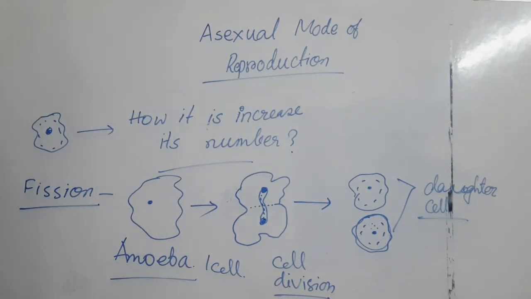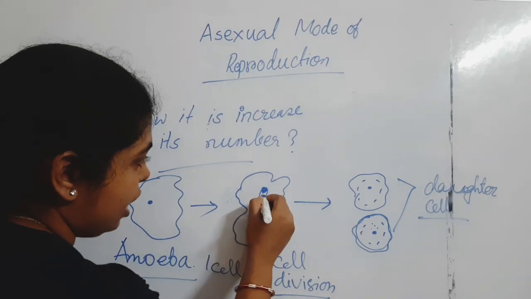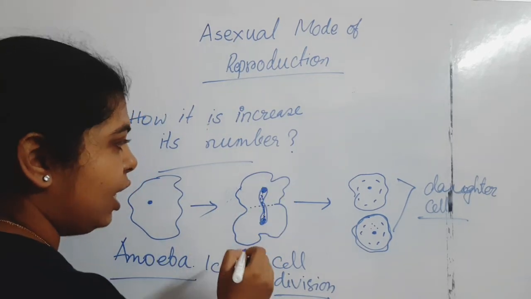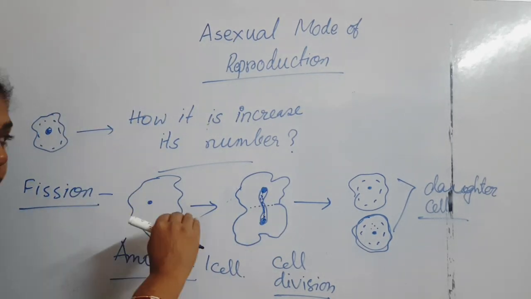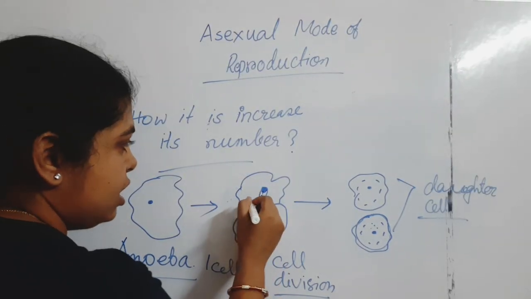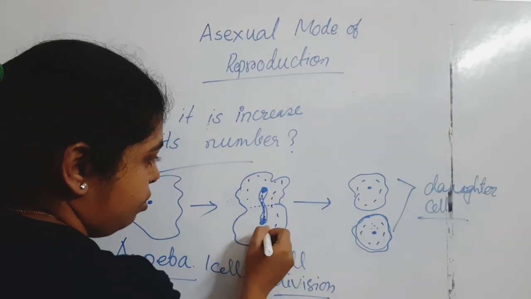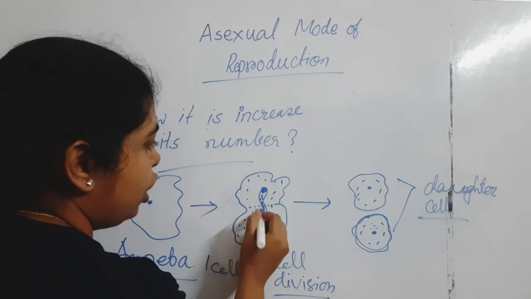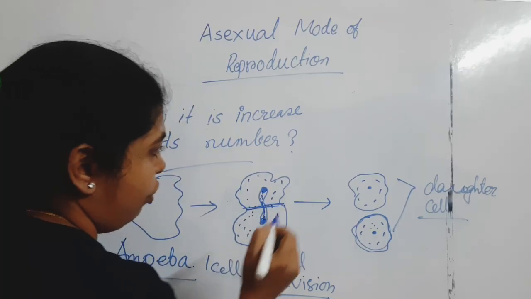Please keep it in mind: the nucleus is going to divide in this section, and then the cytoplasm is also going to divide with the help of a plate.